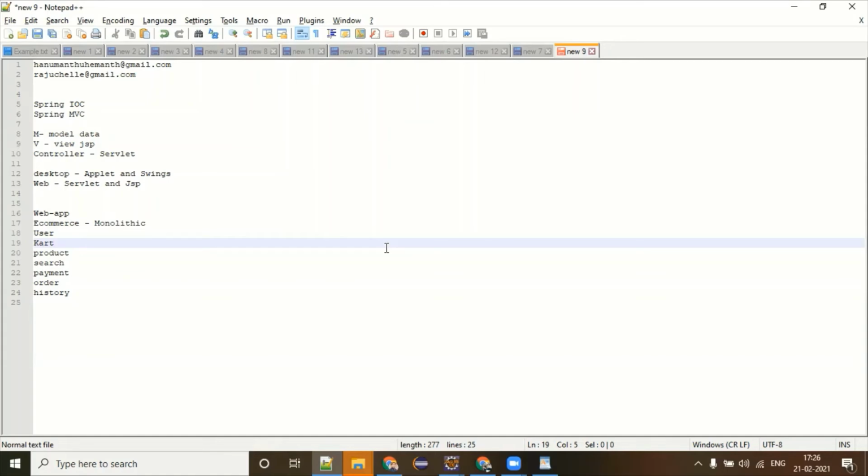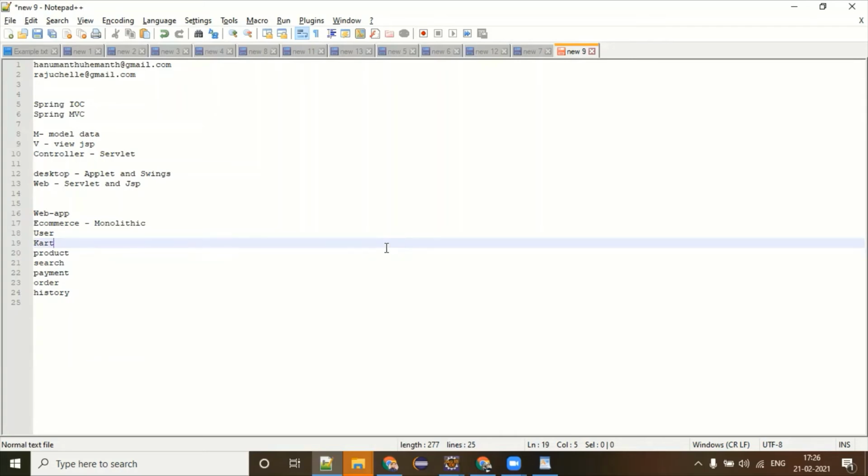SOAP is not very user friendly and also not widely used. The reason is that it is a protocol, and when you have a protocol, it is a kind of instruction, so you have a lot of limitations there. In SOAP based web services, there is one XML file called the WSDL file, which stands for Web Services Description Language, which holds the complete information about your service provider and the service consumer.